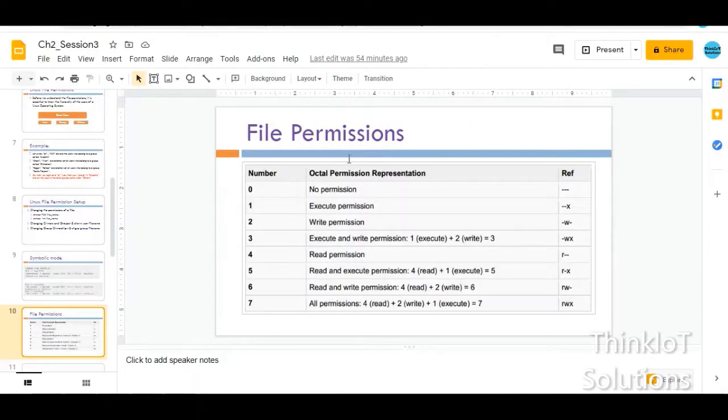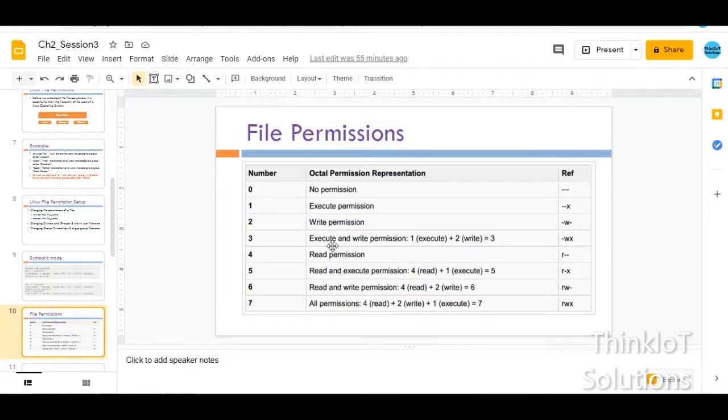So these are the numbers, and you use them according to which file permission you want. For execute, that is for X, you can give the number 1. If you want only an execute permission, you have to give 1. If you want to give only read permission, then you have to give 4. If you want to give only write permission, then you have to give 2. So 1, 2 and 4. 4 is for read, 2 is for write, and 1 is for execute. So these you have to remember, and if you want all the permissions, then you have to just add.